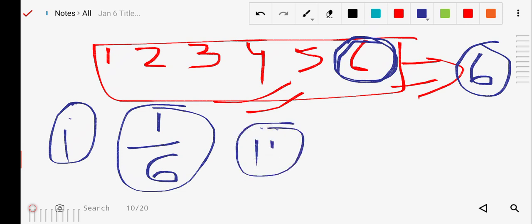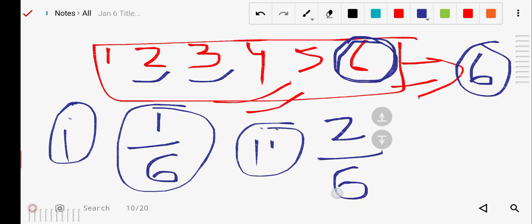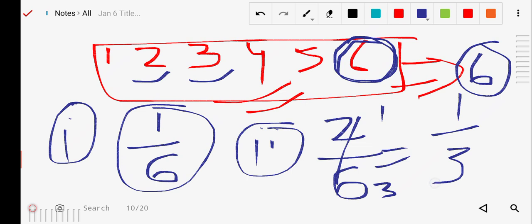Number 2, a prime number less than 4. Prime numbers less than 4 are 2 and 3. These are the two prime numbers, so 2 divided by 6. You can cancel it, so it is 1 by 3.